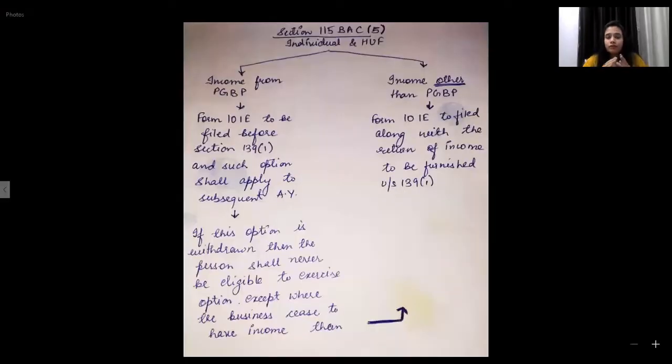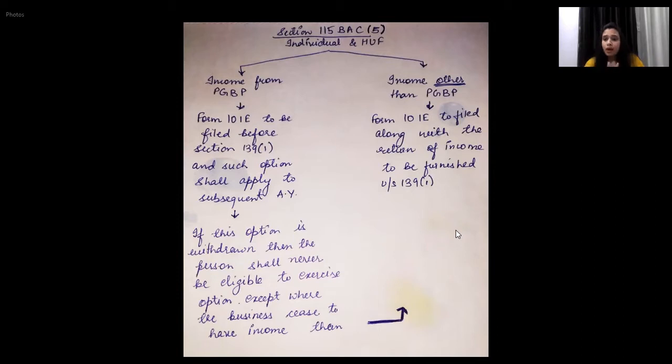Section 115BAC has 5 subsections. The first tells us what the slab rates and the tax thereon are. The second, third, and fourth subsections talk about the deductions which we need to forego if we are opting for the new tax regime. And the last, subsection 5, is very important because it says how to file Form 10IE for opting for this tax regime benefit.